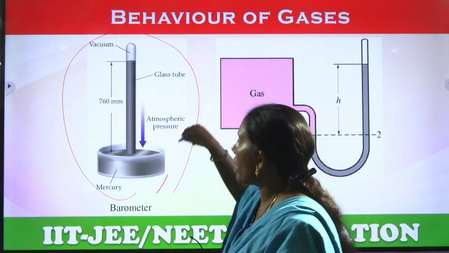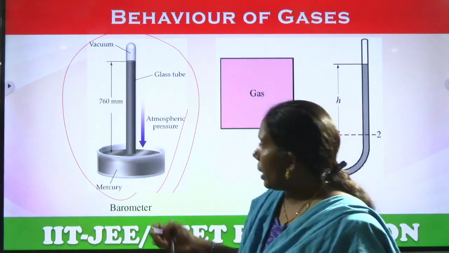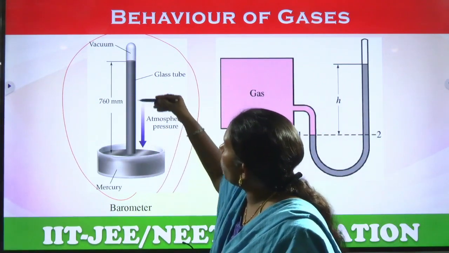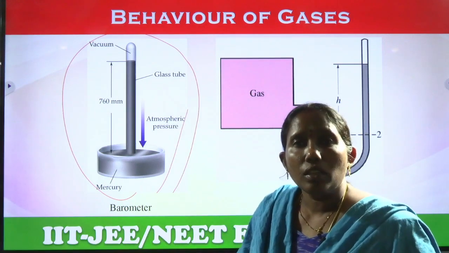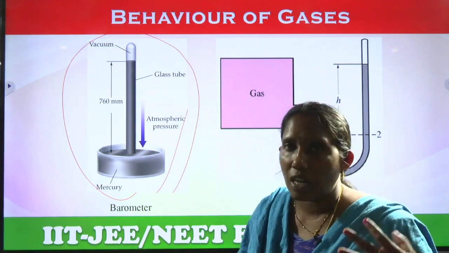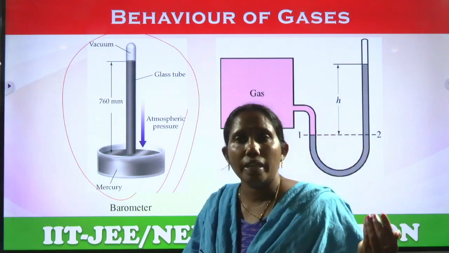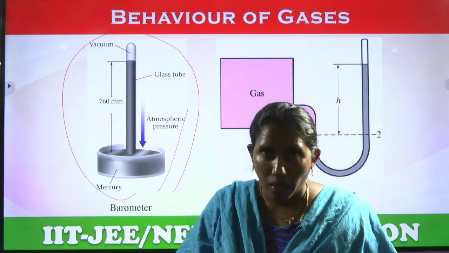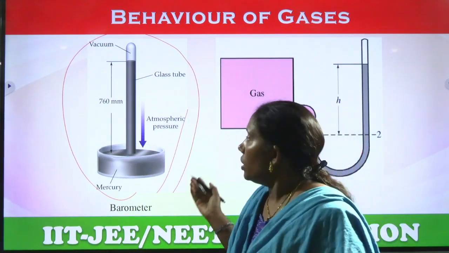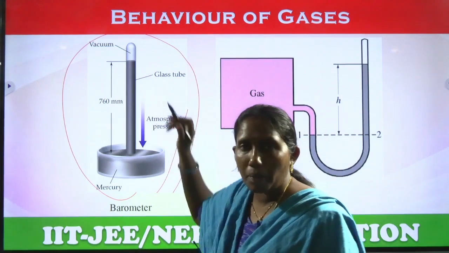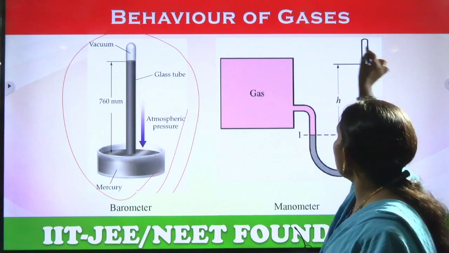Here we kept some mercury, and based on the mercury level, like an armpit thermometer, where the mercury shows some temperature and we take it as body temperature, whether fever is there or not, at the same time here the mercury shows the level of the pressure. This is called the barometer, and the manometer will be like that.